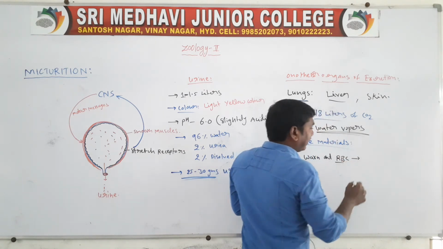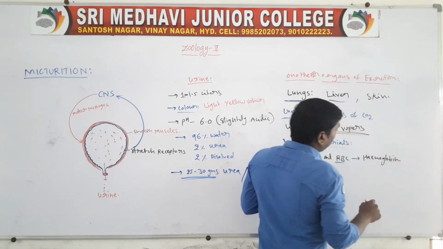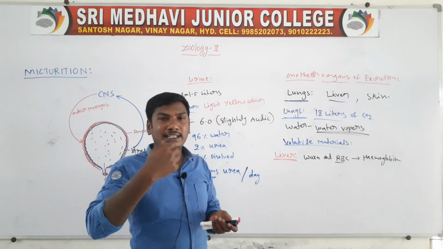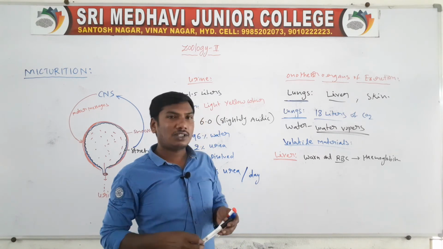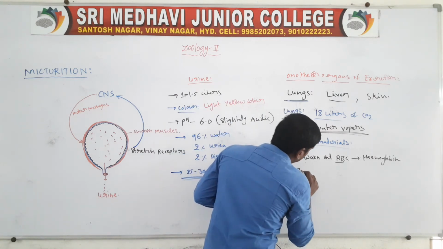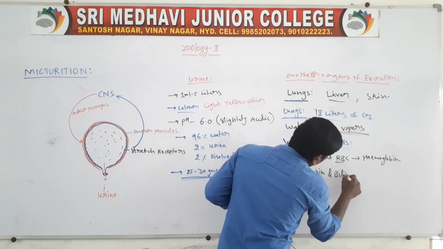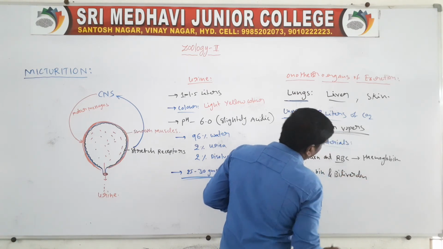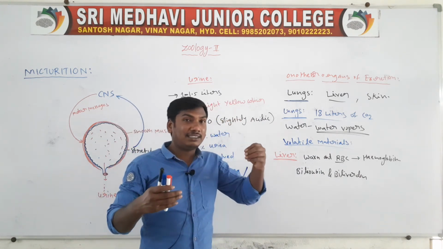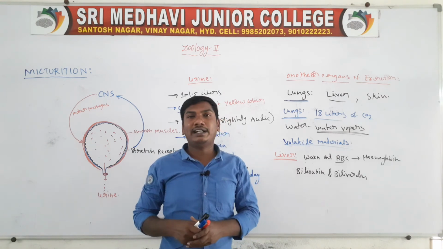The worn out RBCs contain hemoglobin. These worn out RBCs dissolve and are destroyed, and in this process the bile pigments, bilirubin and biliverdin, are eliminated. These two are excreted along with the bile into the alimentary canal.